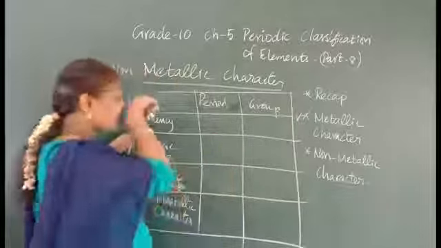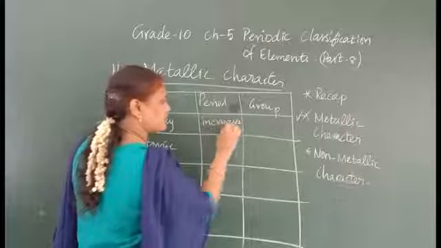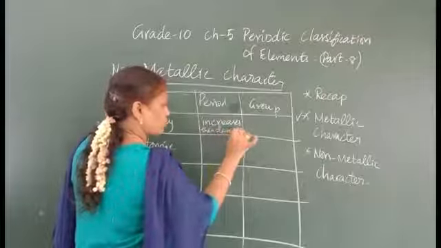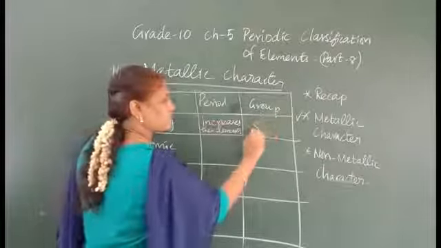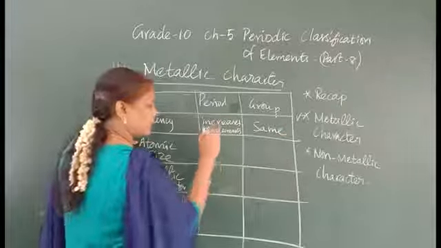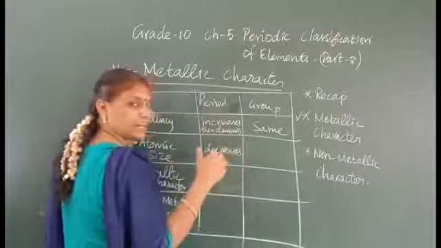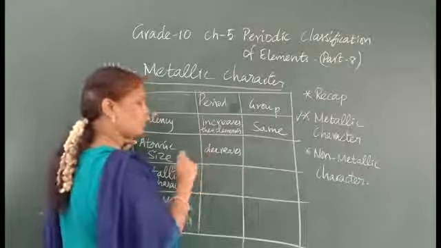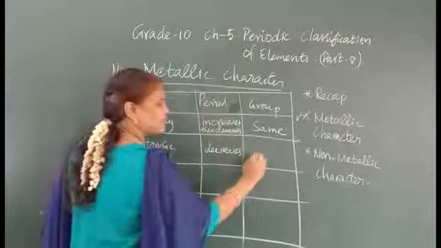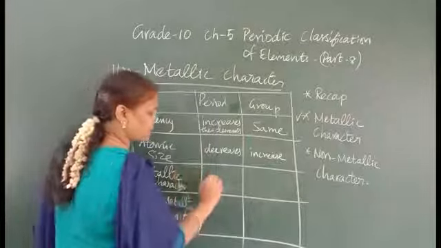The valency in the period will increase and then decrease, whereas the valency in the group will be the same. Atomic size in the period decreases. We have seen that because of the force of attraction, the electron shell count will be the same, so the force of attraction will be more. So atomic size will decrease in the period, and increase in the group.